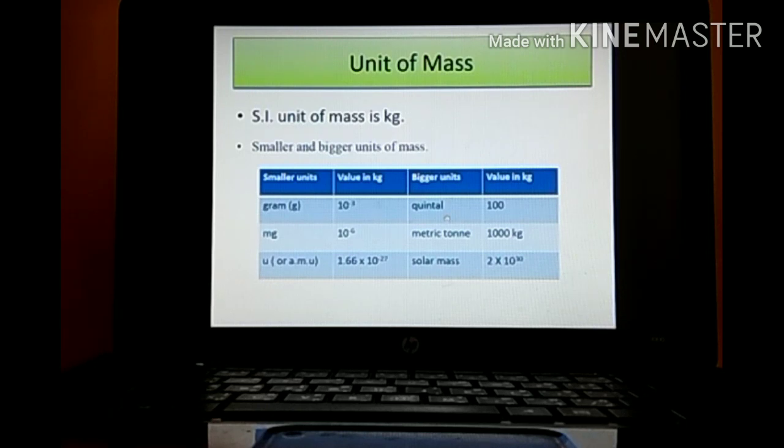Quintal. Quintal means what? It is a bigger unit. 1 quintal is 100 kg. Metric ton means 1000 kg. Solar mass is 2 into 10 raised to 30 kg.